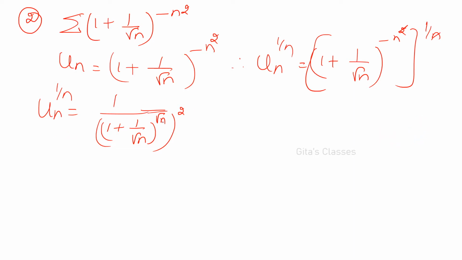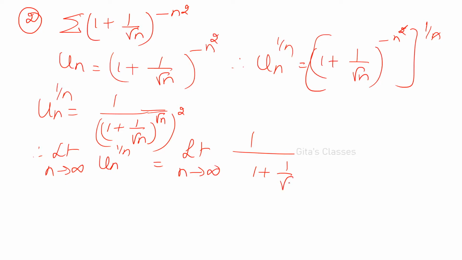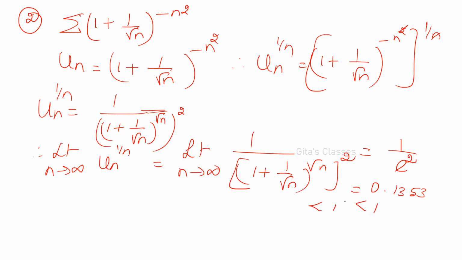So limit n tends to infinity, un the whole power 1 by n will become limit n tends to infinity 1 by 1 plus 1 by root n the whole power root n the whole square. What is this value? 1 plus 1 by root n the whole power root n, as n tends to infinity, this will become e, right? So 1 by e and square, 1 by e squared. 1 by e squared value is 0.1353. If you put it in the calculator, you can find out. This value is less than 1.